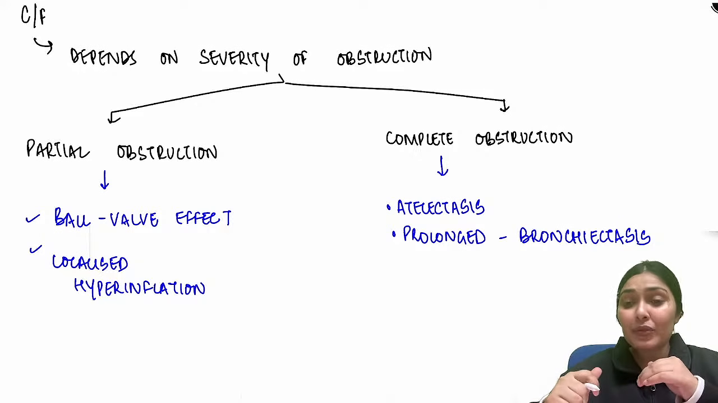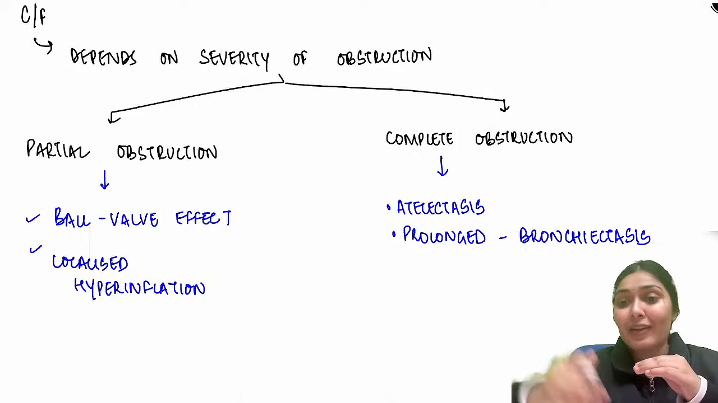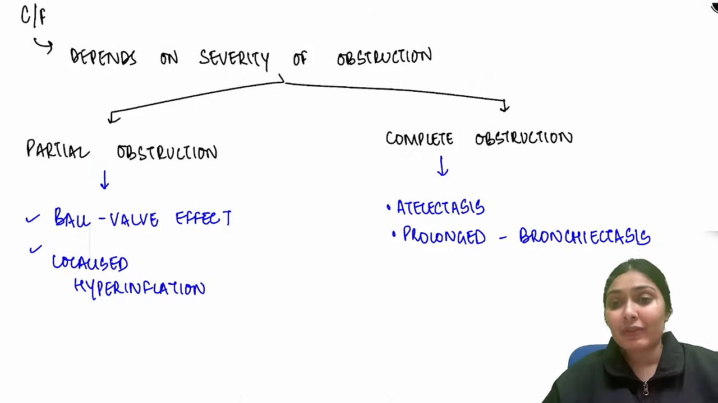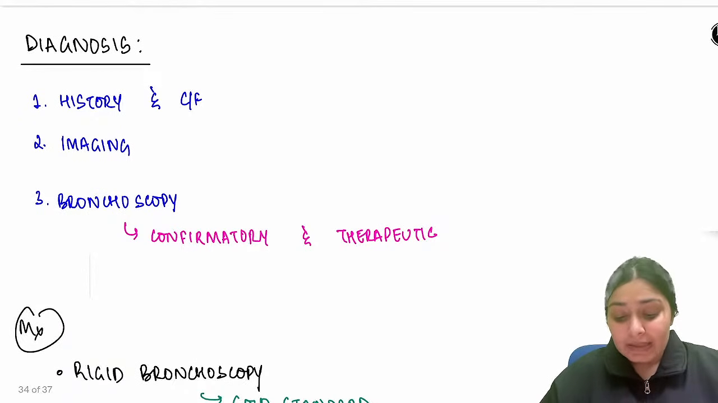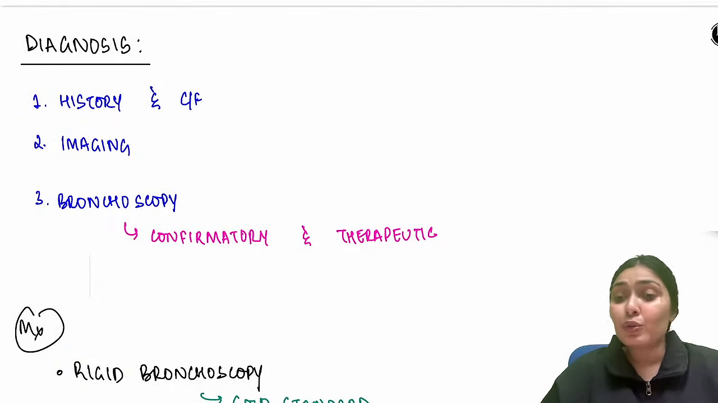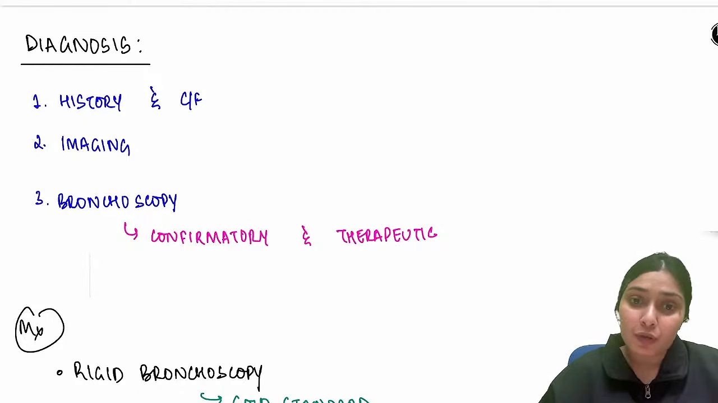So what will happen because of that partial obstruction? The air will get trapped. So there will be a localized hyperinflation in that portion. And if there is a complete obstruction, there will be complete collapse of the lung. And this complete collapse, if persisting for a long time, will lead to the development of bronchiectasis. The diagnosis here is definitely on the basis of history and clinical features. We can also go for X-rays, CT scan to look at the hyperinflation, atelectasis, and localize the foreign body.